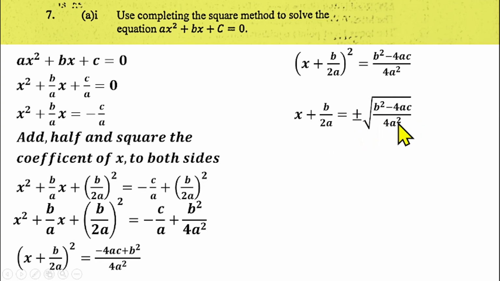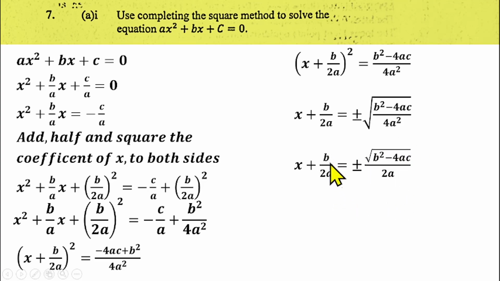And if you continue simplifying the right hand side here, the numerator is not a perfect square, but the denominator is a perfect square. So you can find the square root of 4a squared. That will give us 2a. So that means this becomes x plus b over 2a equals to plus or minus square root of b squared minus 4ac over 2a. Before, the square root was covering up and down. Now it's only covering the numerator, as you can see.